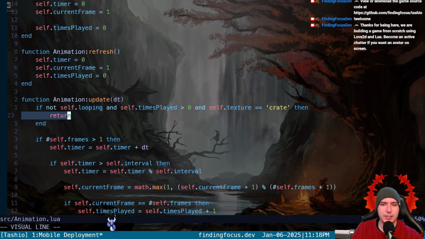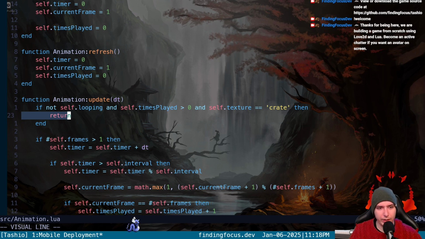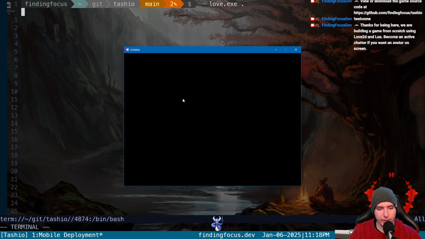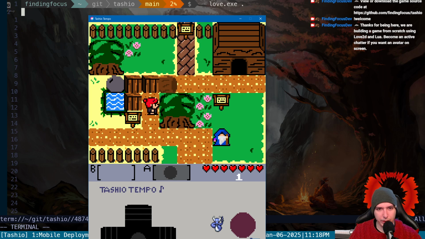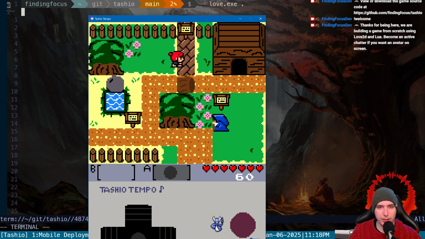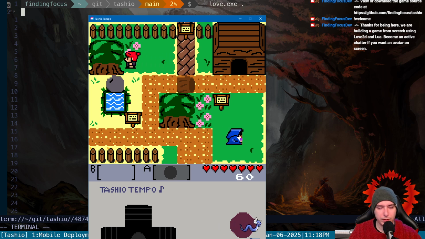Because if we take this out altogether, then we never break. Then we would always update our loop. So if we don't do this, then whether or not it's looping, it'll just keep looping, which, with a break crate, is unique because we literally remove the crate once it's done animating.